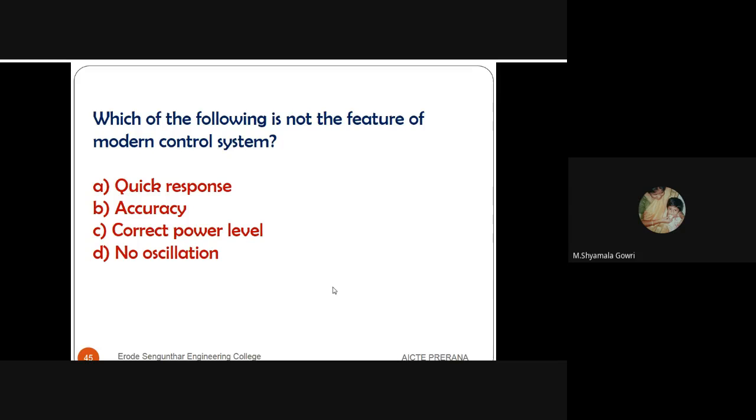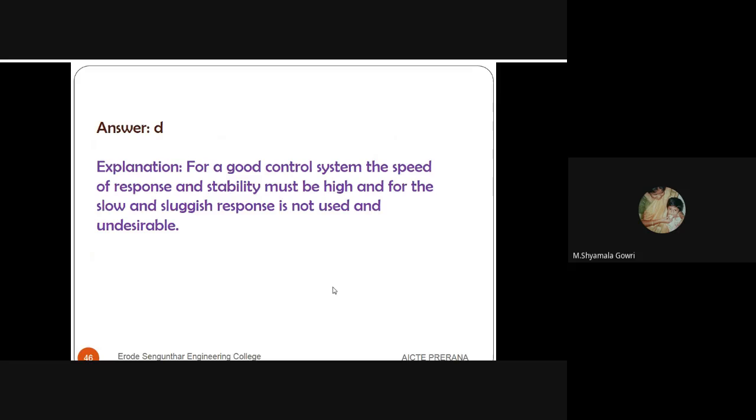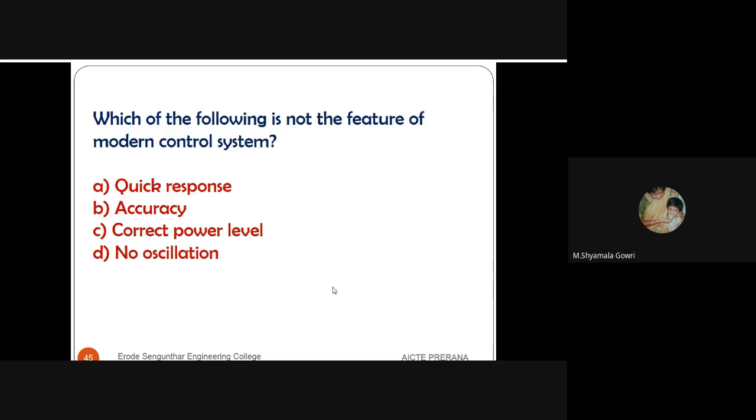Next question. Which of the following is not the feature of modern control system? There are four options. One is quick response, second one is accuracy, third one is correct power level, fourth one is no oscillation. So in that, answer is the last one. In modern control system, it will have oscillation.